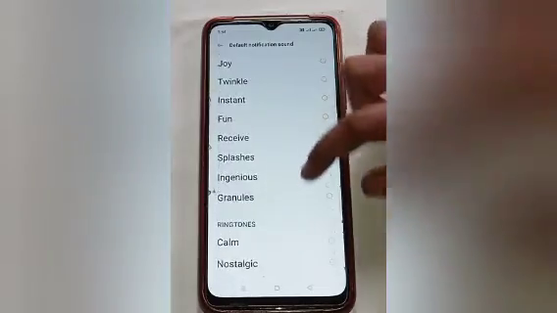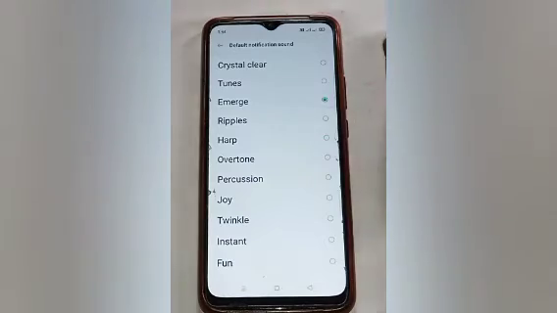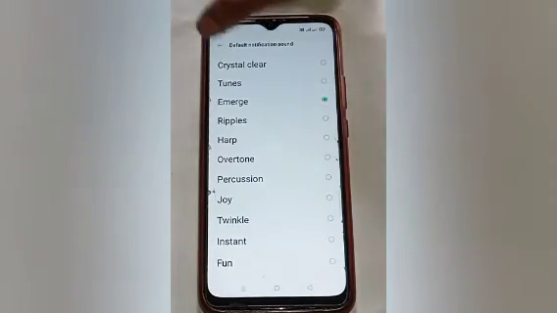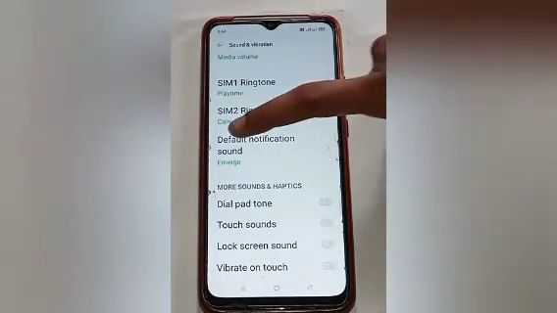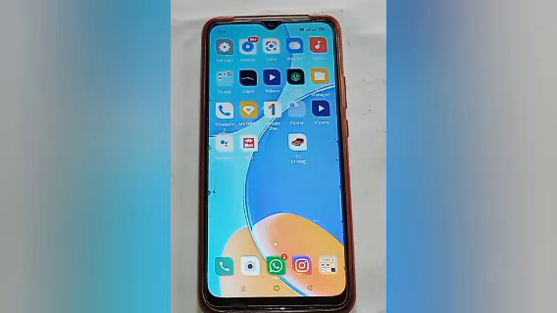Choose the tone which you want to set as the default notification. Firstly, play the tone. I want that one. Click on that. After that click on the back option. Here you will see default notification sound is changed in this way in our mobile phone. After that click on the back option.